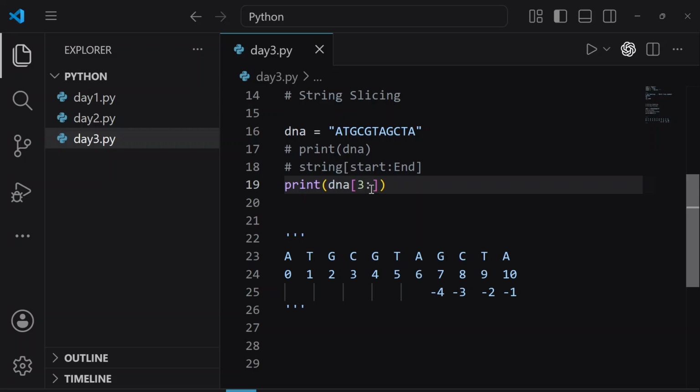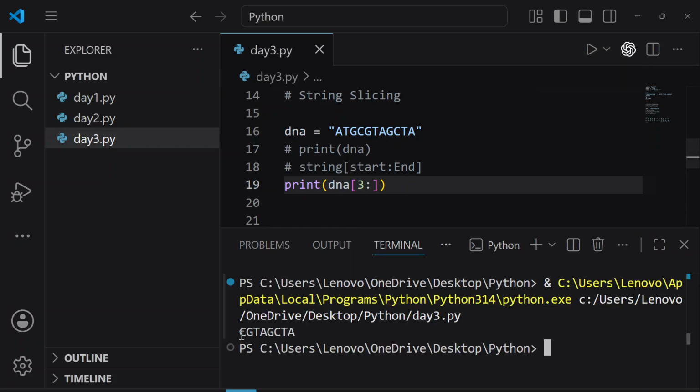In the same way, Python by default understands that you want to print till the end of the string. You gave the starting number but you didn't give the ending number, so Python understands that you want to print till the end but starting from C. So let's run it. So here we can see we started from C and Python printed us till the end.